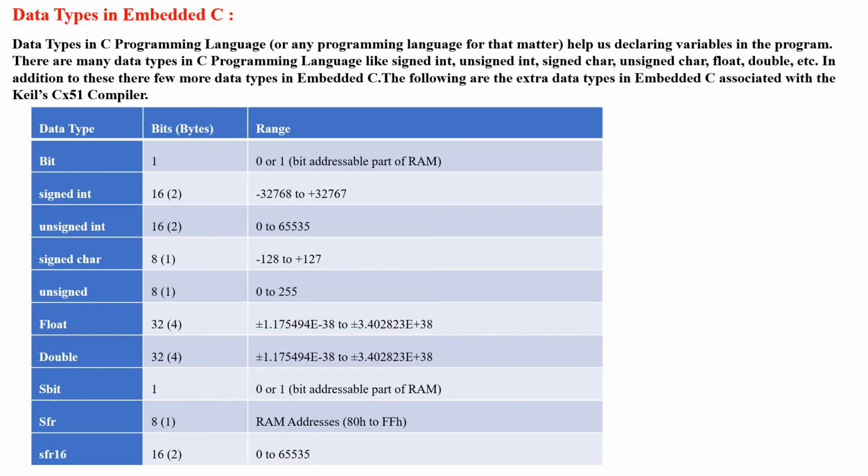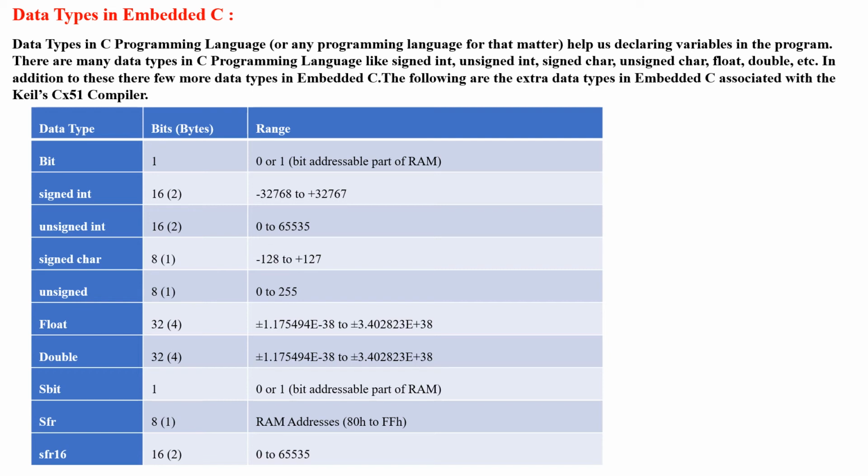There are many data types in C programming like signed integer, signed character, unsigned character, float, double, etc. In addition to these, there are a few more data types used in embedded C. This table shows the data types used in embedded C. The first column is data type, next is size of bit storage, and the third column indicates the range for that data type.